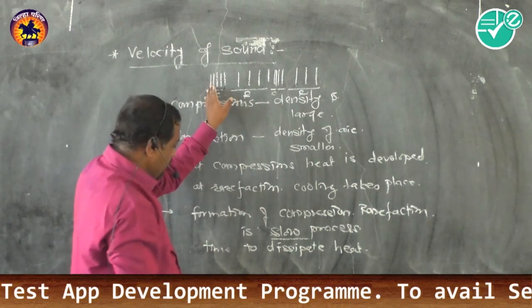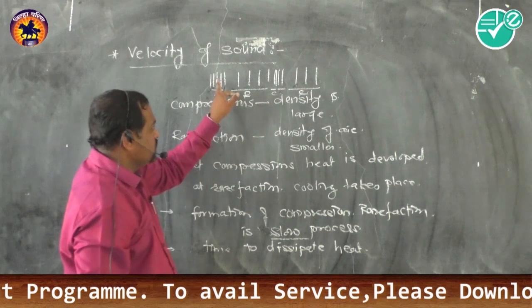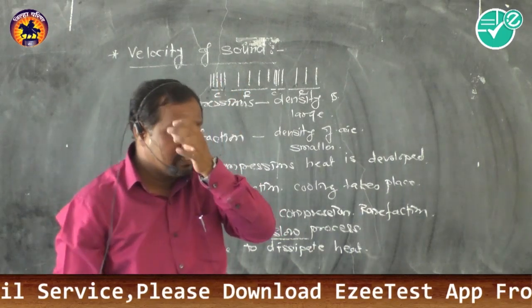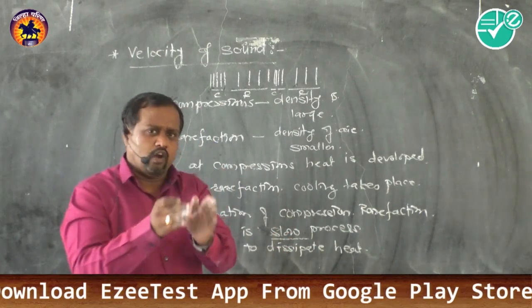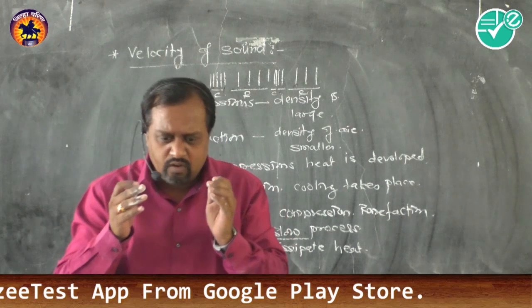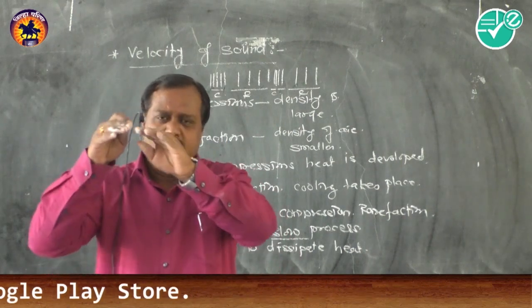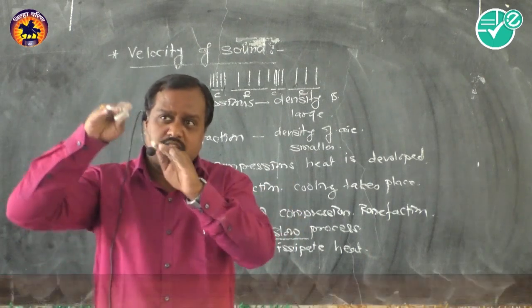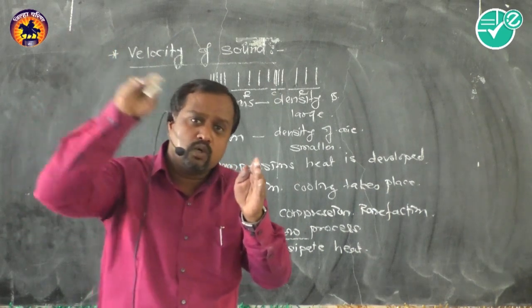That means it gets time to dissipate heat. Here heat, here cool. Consider just one example. Dissipation means, in every state of matter, heat always goes from higher to lower.